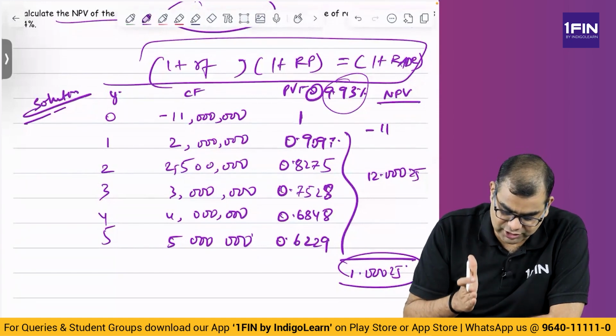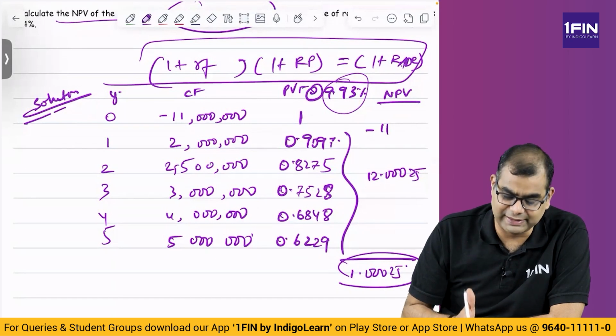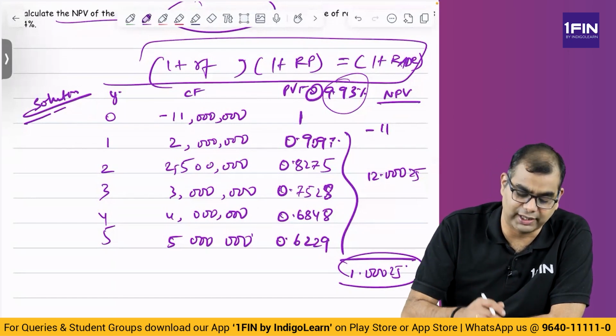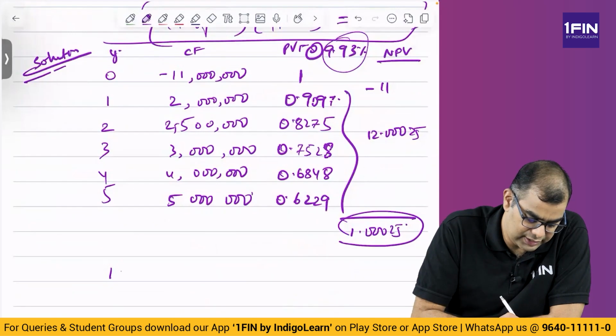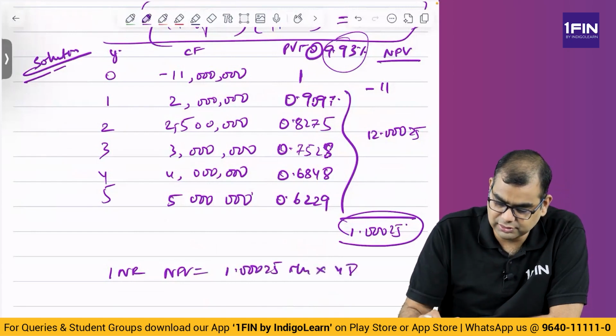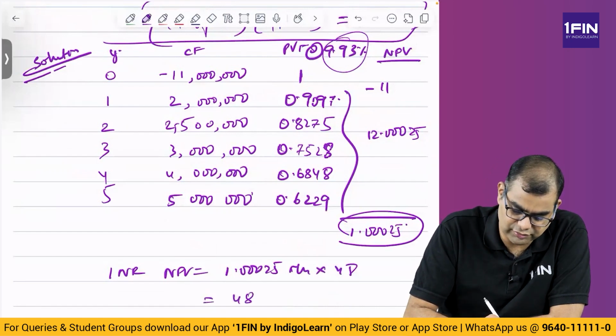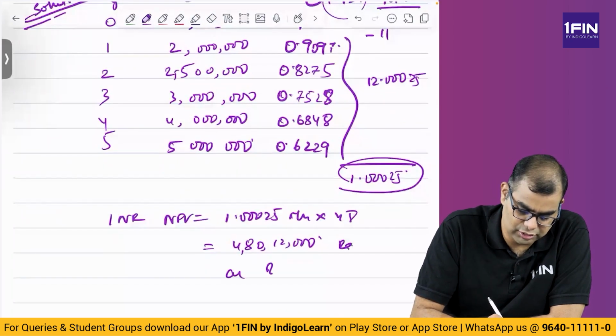You discount the cash flows using foreign currency RADR. Foreign currency RADR, whatever that is, you arrive at an NPV. That NPV you convert at spot rate. What is the spot rate? They have given spot exchange rate is 48. INR NPV is equal to 1.00025 million into 48. That is, you get 4 crores 80 lakhs 12,000 rupees or rupees 48.012 million. This is the answer.